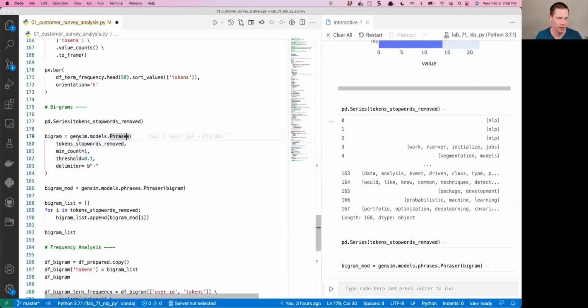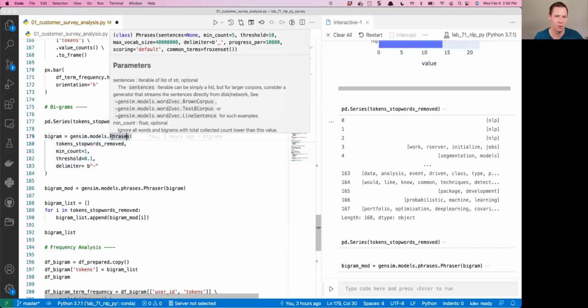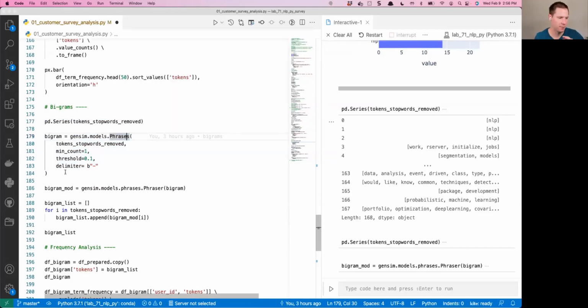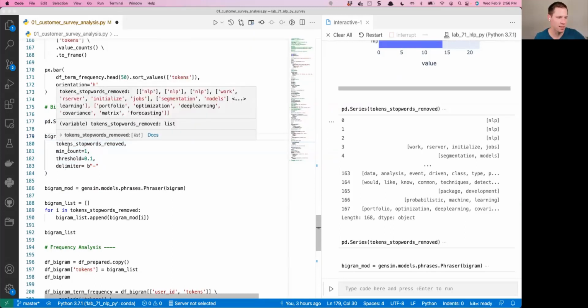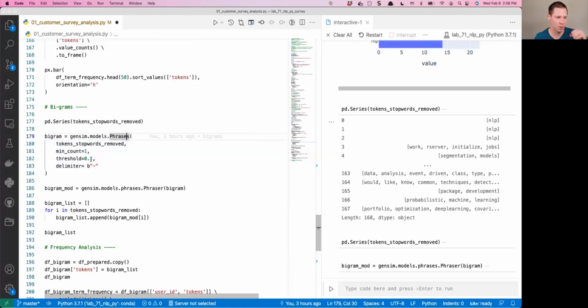I don't understand 100% exactly what it's doing, but I'm just following what I found in the documentation. Basically we're using some sort of threshold. I'm putting that threshold really low so it doesn't remove anything like NLP that occurs very few times.